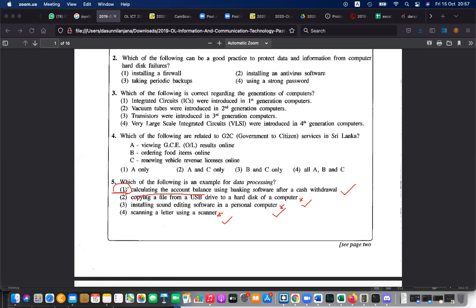So let's go for the number 1 because we have to select one answer. No? Let's go to the number 1 for question number 5.